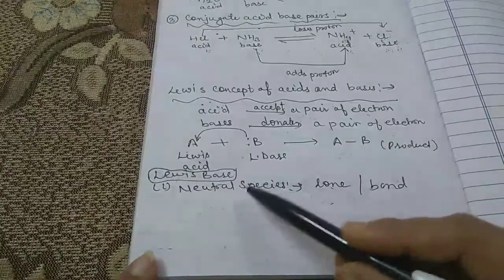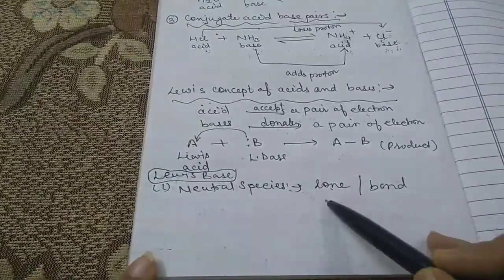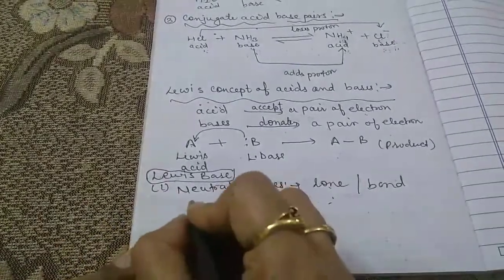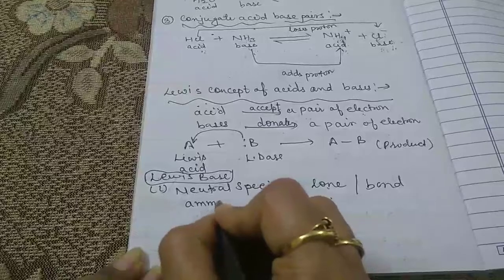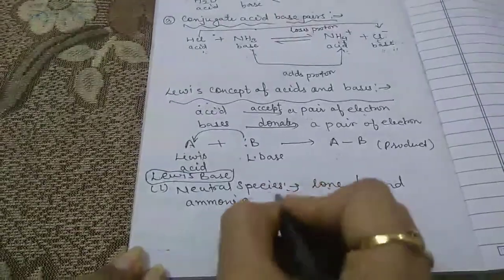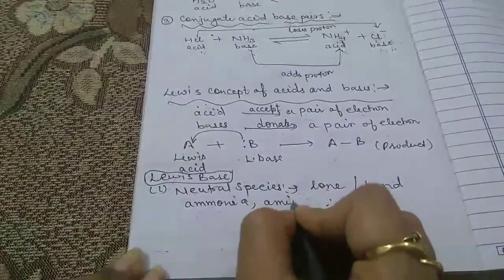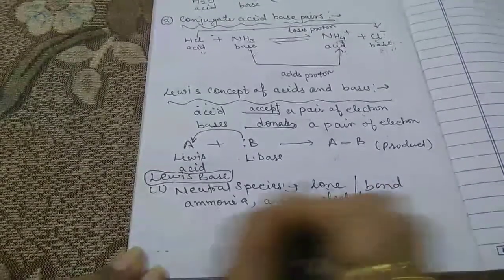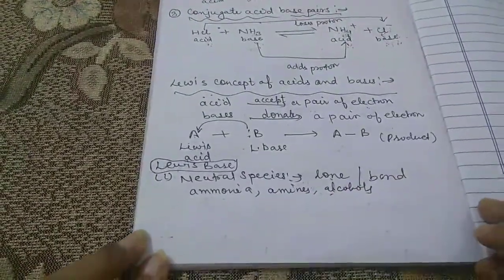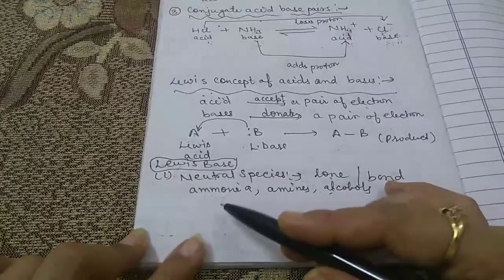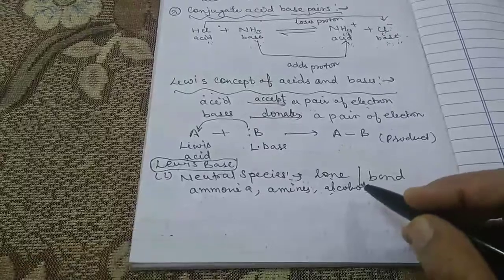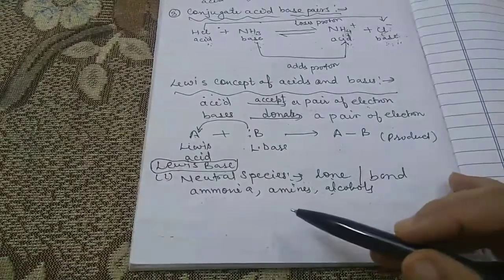The examples of neutral species which act as a Lewis base are ammonia, amines and alcohols. They are all examples of neutral species which act as a Lewis base. And why are they called Lewis bases?